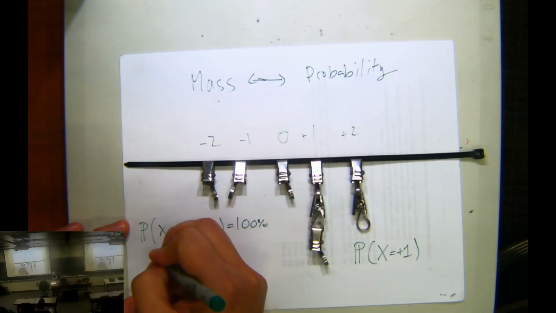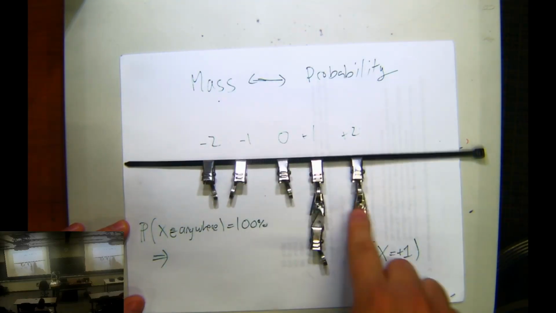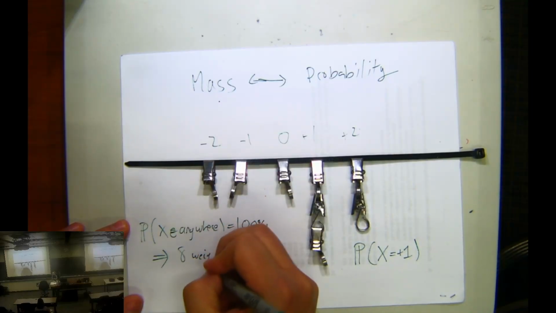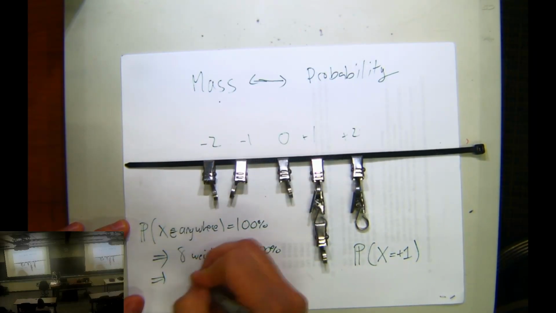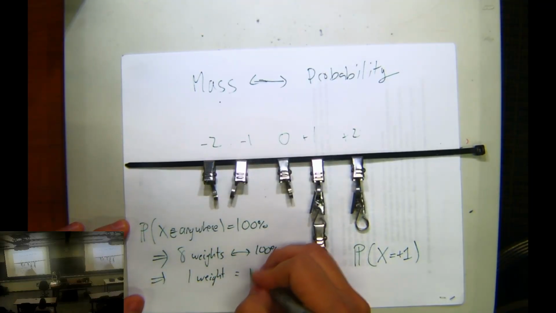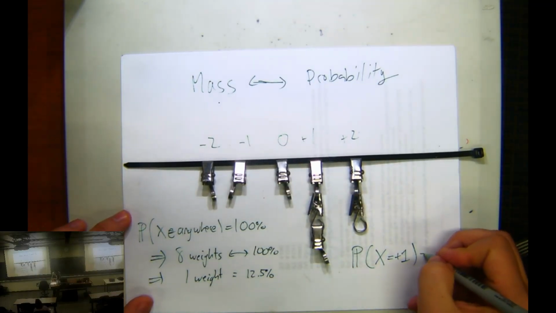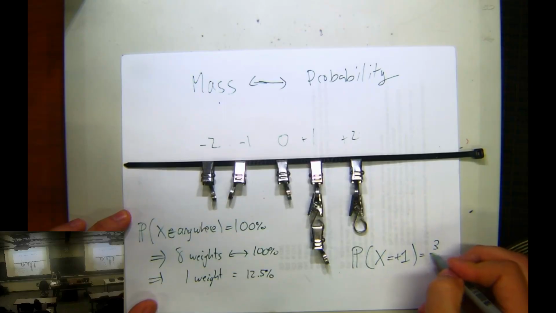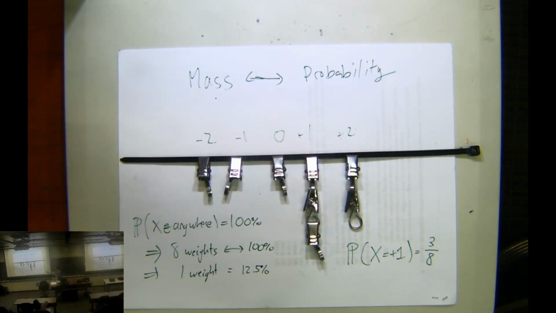Since there are 8 weights, 1, 2, 3, 4, 5, 6, 7, 8, 8 weights goes to 100% probability, and therefore 1 weight equals 1/8, also known as 12.5%. And so the probability X equals 1 is 3 weights, each one 1/8, so that is 3 out of 8.